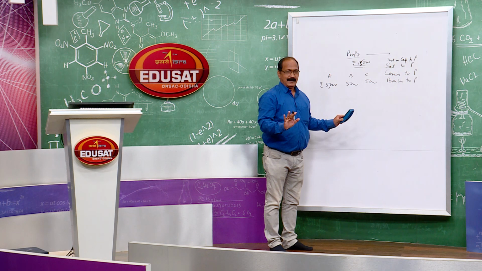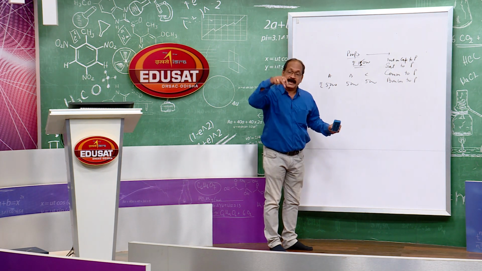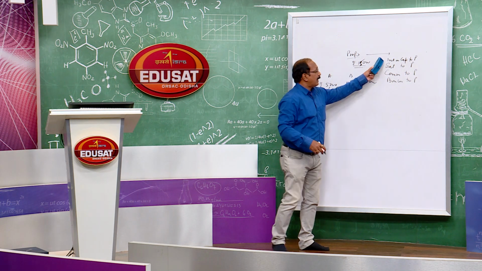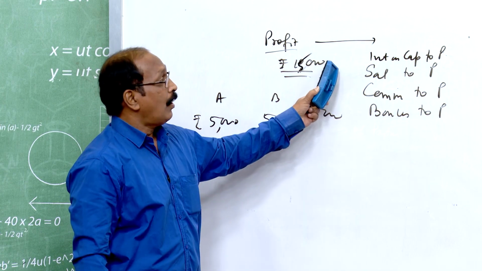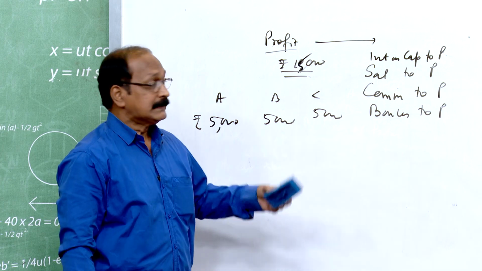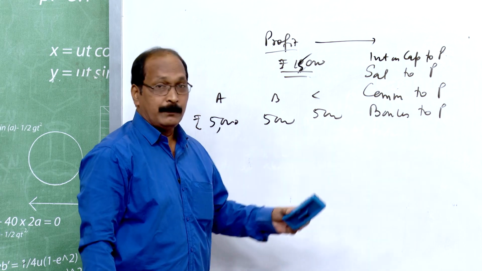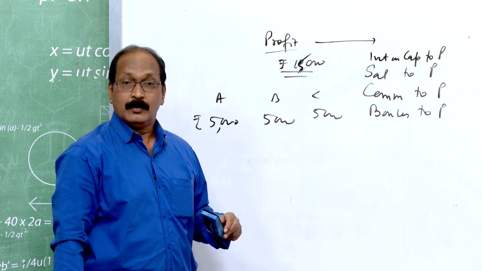Another way is there. If all the partners agree and come to a conclusion that these items are to be taken into consideration, interest on capital, salary, commission and bonus payable to partners.